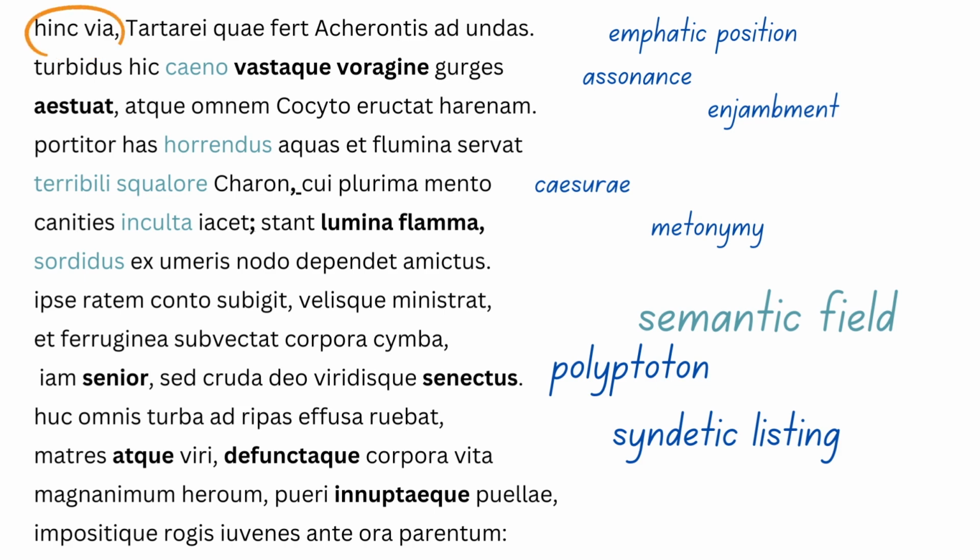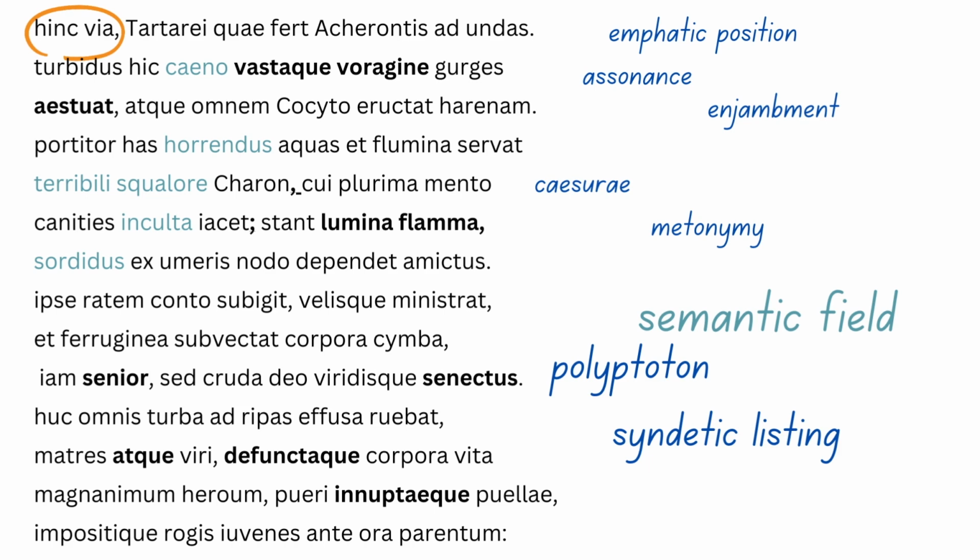There are quite a few caesura as well to create dramatic pauses in the description of Charon. So the terrible squalor of Charon, big dramatic pause, whose beard was never trimmed. His eyes were flames, stant lumina flamma, to give those pregnant pauses. We have metonymy in lumina flamma, so his eyes were flames, and actually the word for eyes is completely replaced by lumina, so don't get caught out by that in a translation question.